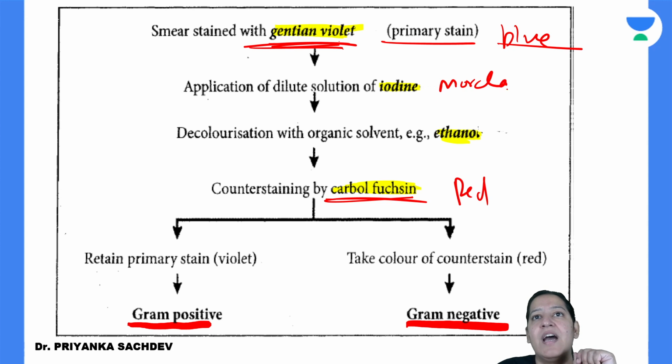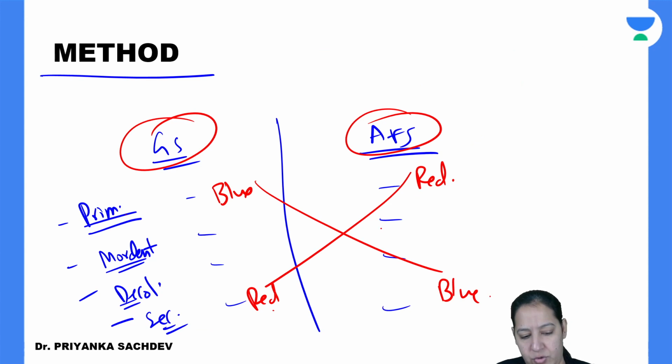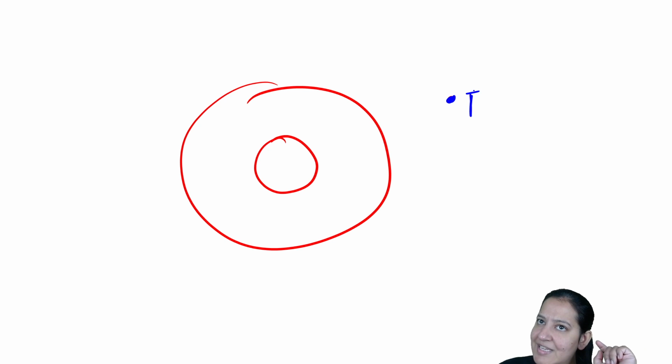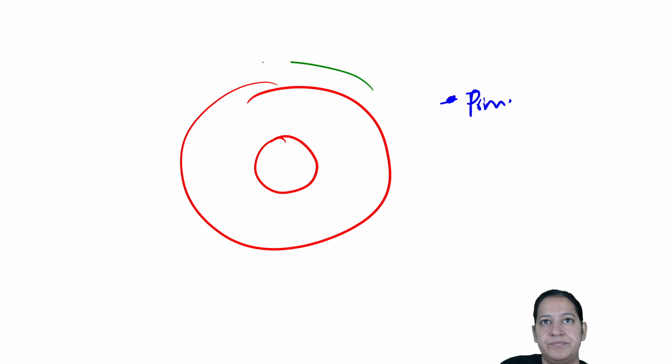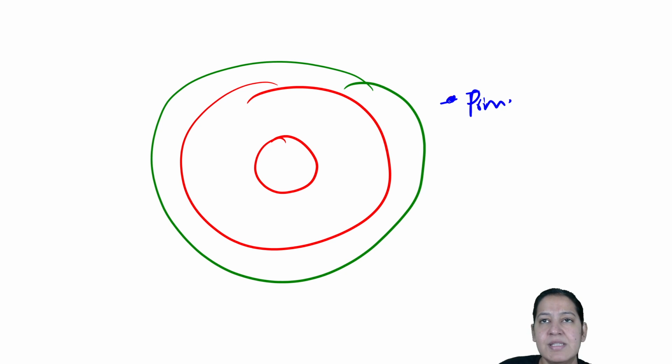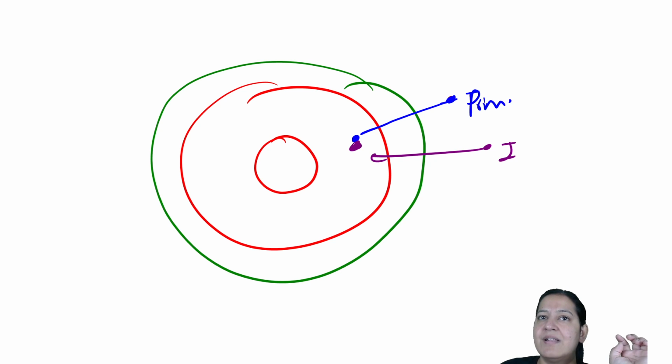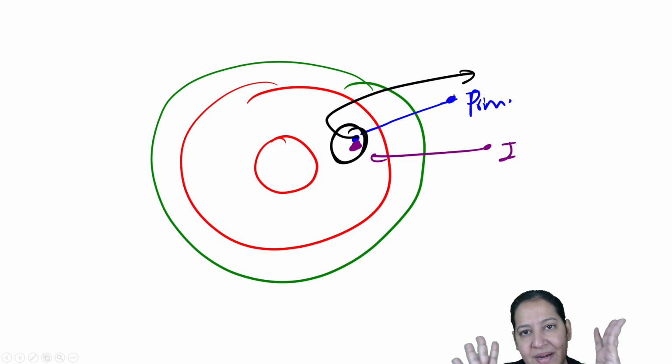The mordant we use here is iodine. What is mordant? Let me tell you. This is a bacteria, and this is the nucleus of the bacteria. This is the gram stain, that is the primary stain, gentian violet or crystal violet. And this is the cell wall of the bacteria. Once the stain goes inside the bacteria, we give mordant also. This iodine is the mordant. Iodine will go inside the bacterial cell and form a bond with the stain, so that the primary stain does not diffuse back. It is stabilizing the primary stain inside the bacterial cell.